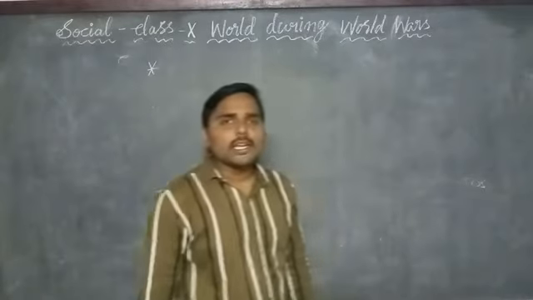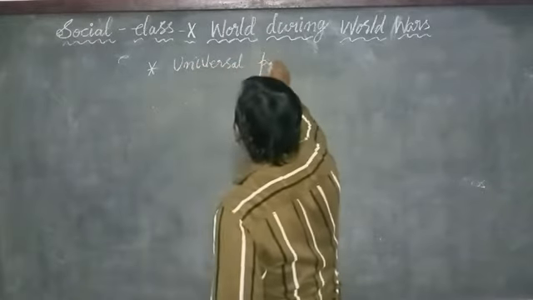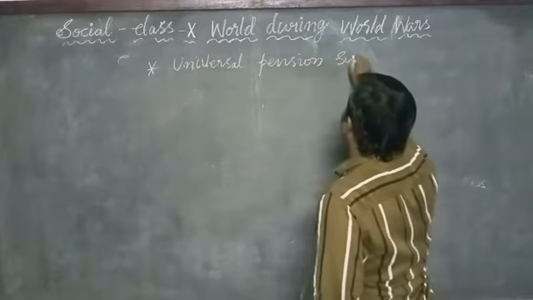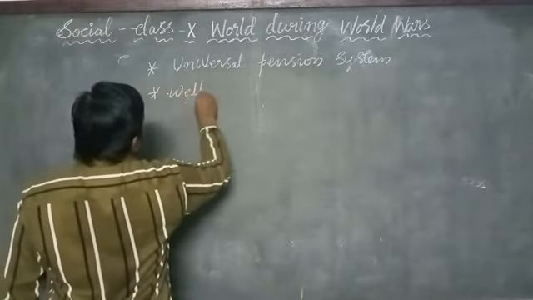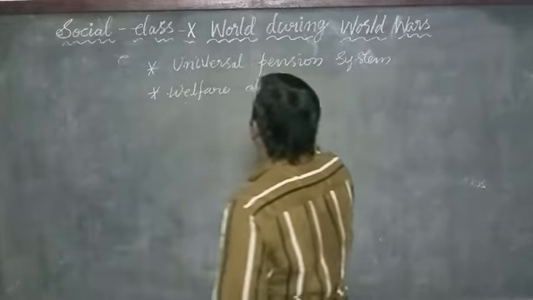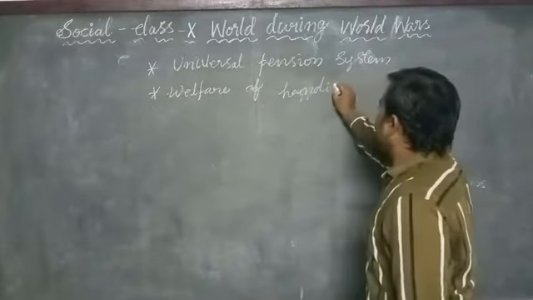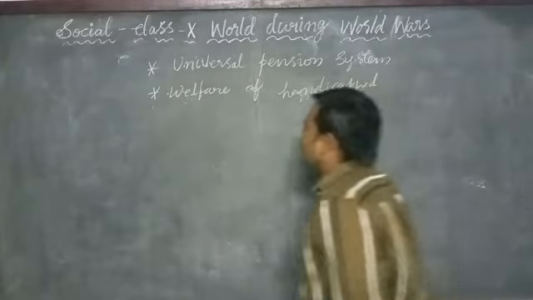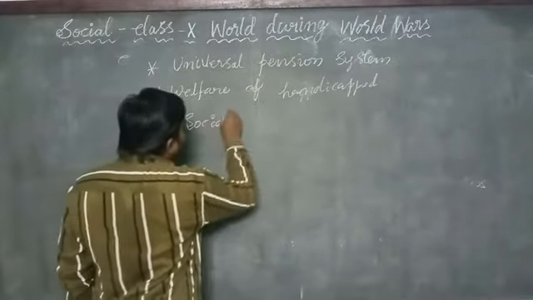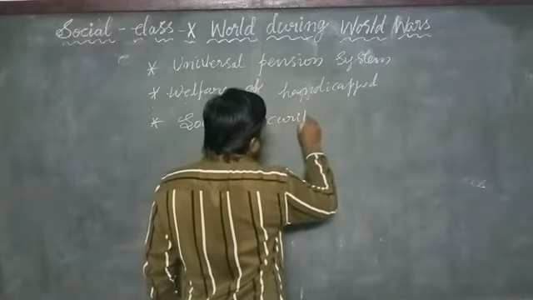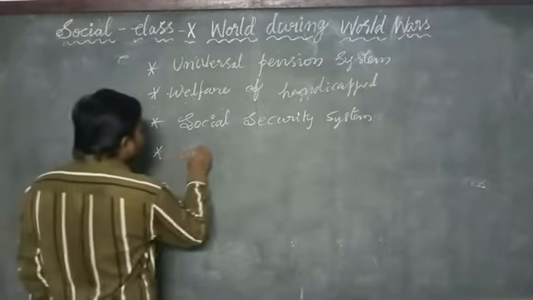He followed some ways, such as the universal pension system, welfare of handicapped persons, and he introduced the social security system.